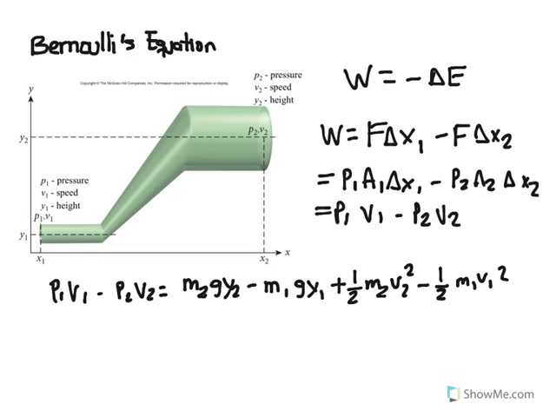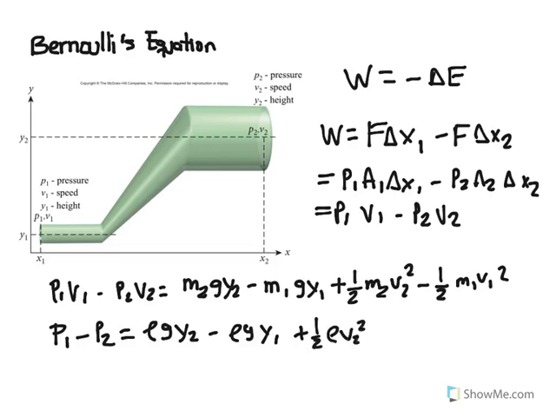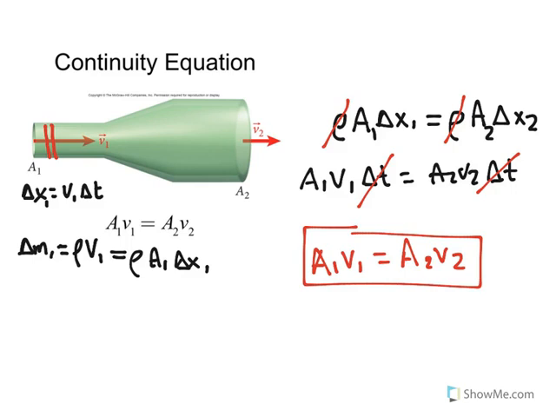Since mass is conserved, volume should be the same one. We can actually factorize volume, pass it to the other side dividing, and we have in every term mass over volume, which is the density. So we can actually state this is pressure 1 minus pressure 2 is going to be equal to density gravity height 2 minus density gravity height 1 plus 1/2 of density velocity 2 squared minus 1/2 of density velocity 1 squared.